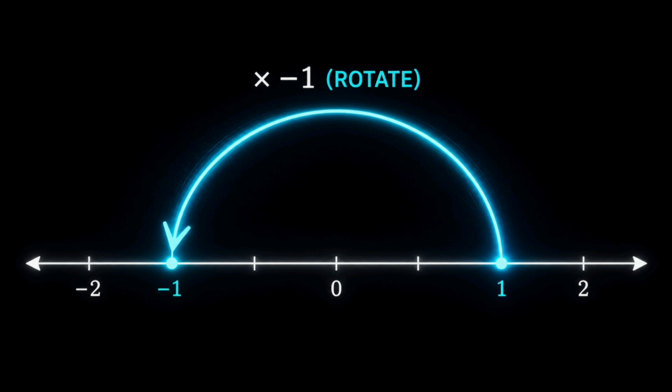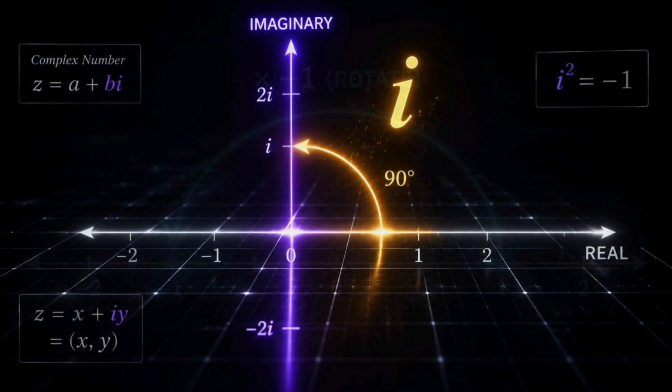Now let's ask a fundamental question. What happens if you only want to rotate 90 degrees? Multiplying by -1 gives a full 180 degree turn. Then finding a number that rotates you exactly halfway, 90 degrees, means what? So mathematically, x into x equal to -1, then x square equal to -1, x equal to root of -1. That is what i actually is. It is not a fake number. i is a mathematical operator for a perfect 90 degree rotation in 2D space.